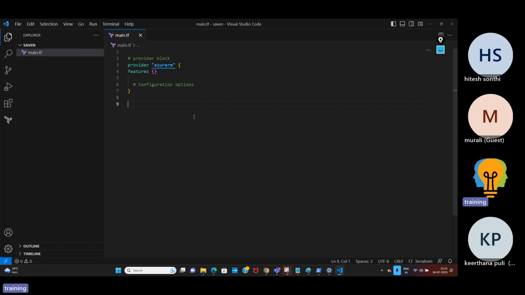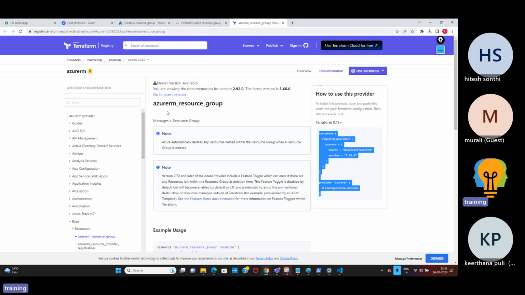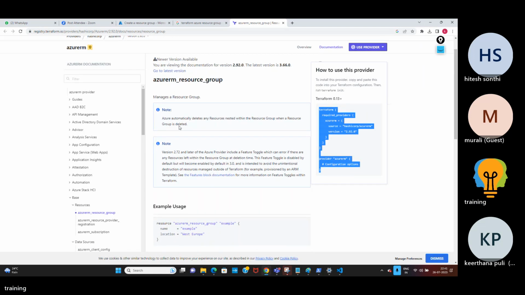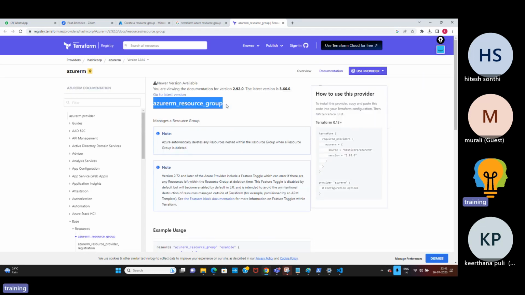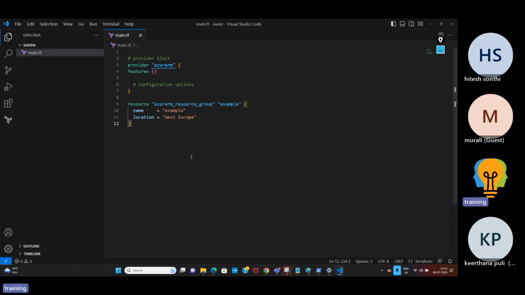So let me use this. I've already opened it. So this is the example of resource group code. Manage resource group, so azurerm_resource_group. Okay, so this is the example of the code. I'll right click, copy it and paste it here.